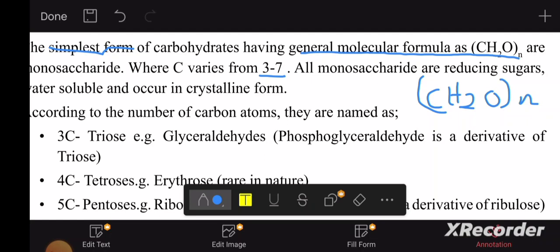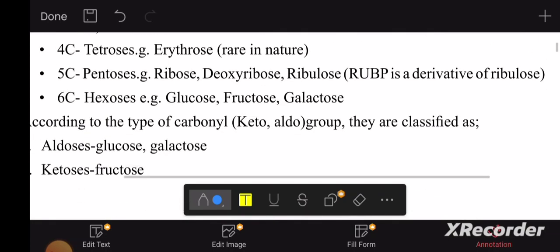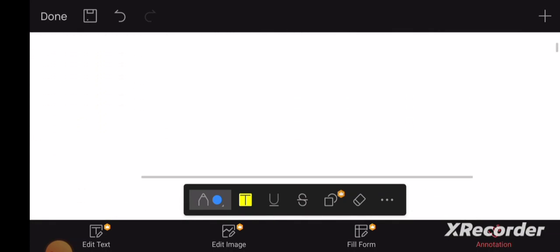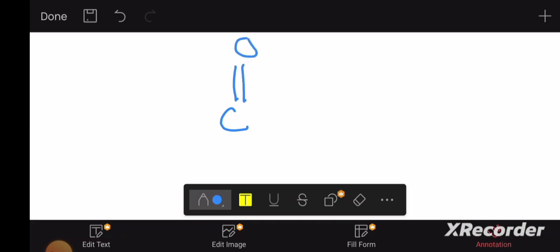All monosaccharides are reducing sugars. Very critical point. Now, why do you say that they are all reducing sugars? Listen, I'll explain this. If we have a group like this, it's called an aldehyde group. Suppose I have carbon here, hydrogen, hydrogen, and the rest of the glucose molecule. Just giving a rough representation.